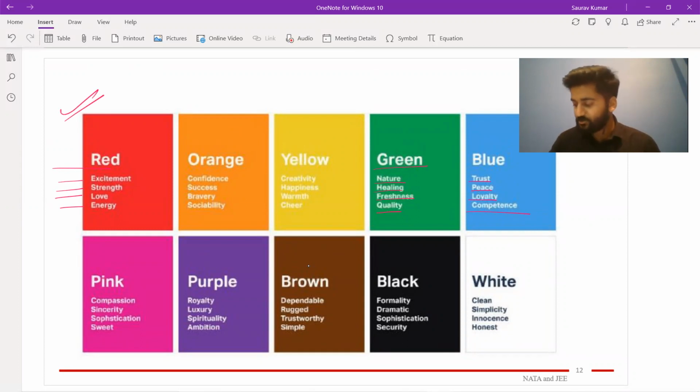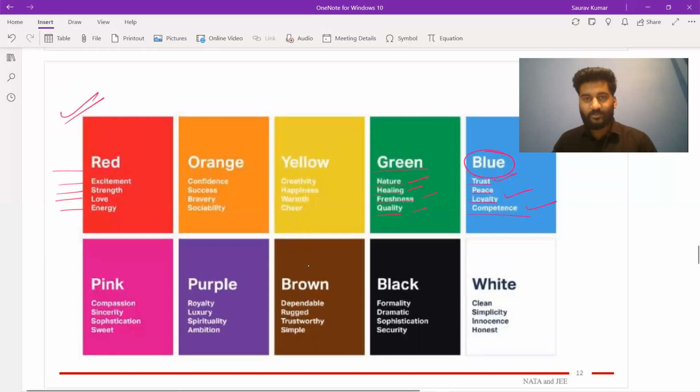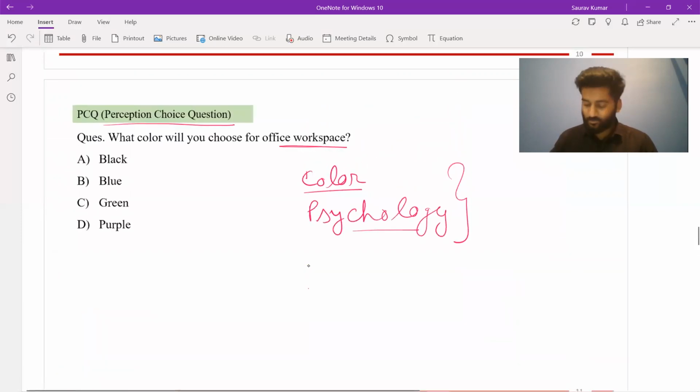So you see that in office, you need trust, you need loyalty, you need competence. So you can see that blue color would be the best choice compared to green for nature, healing, freshness. So this way you need to decide. So someone who has answered blue will get the right answer, will get the marks because of their understanding of color psychology. So this is one kind of question in PCQs.